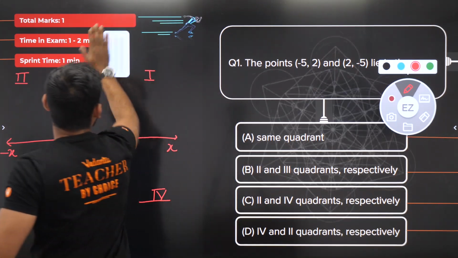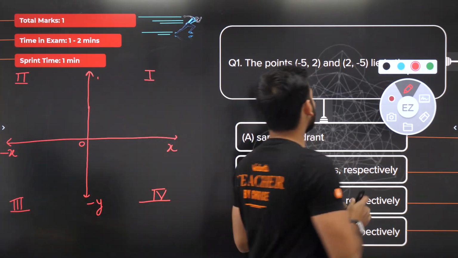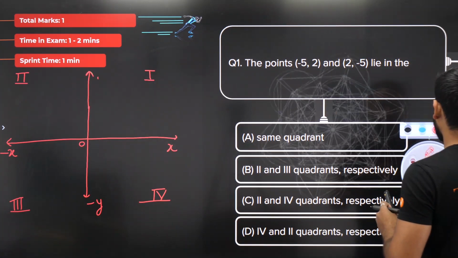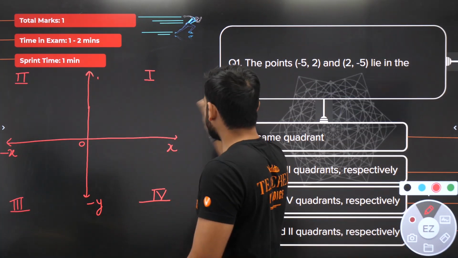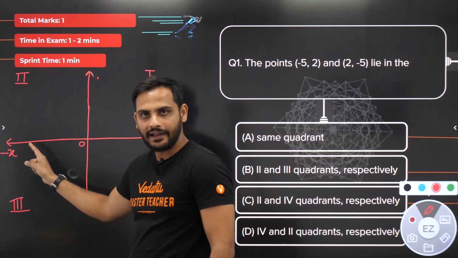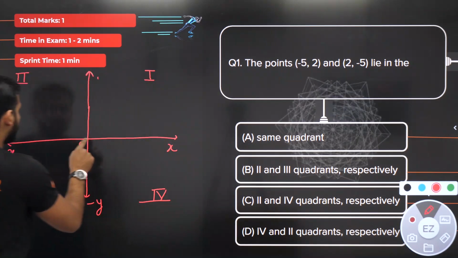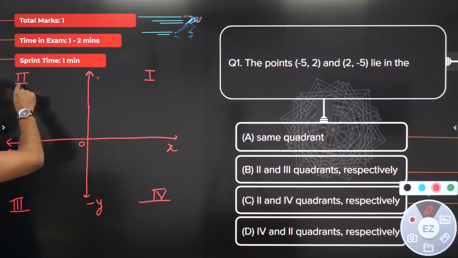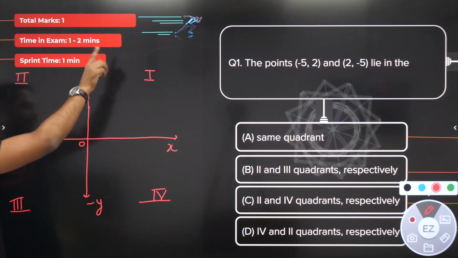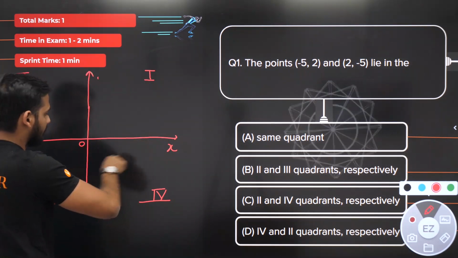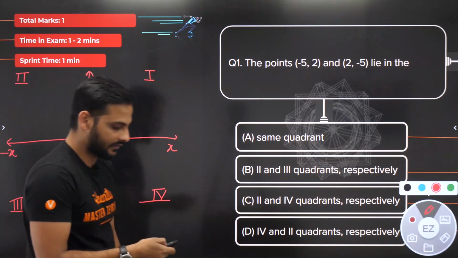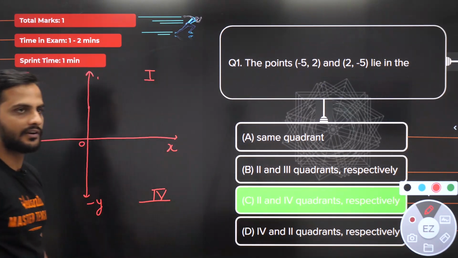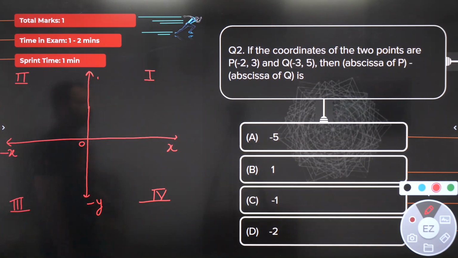Chalo. Now let's understand the points (-5, 2) and (2, -5). See very clearly, where does (-5, 2) go? -5 means negative x-axis, y coordinate is positive, so it lies in the second quadrant. And (2, -5): x positive, y negative, so fourth quadrant. So the correct answer is option C, second and fourth quadrant respectively. Right, let's move to the next question.